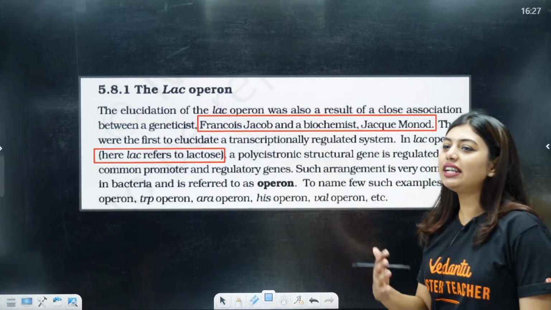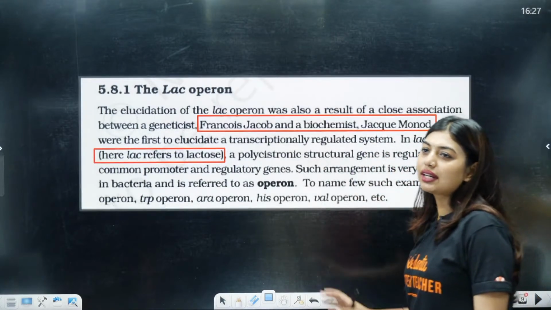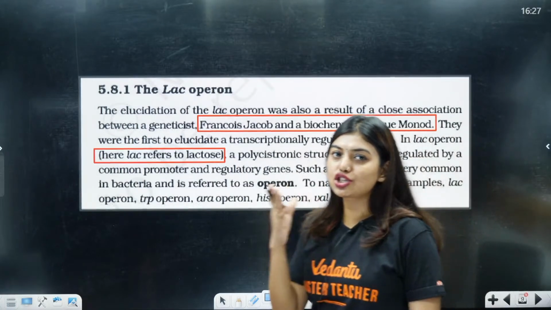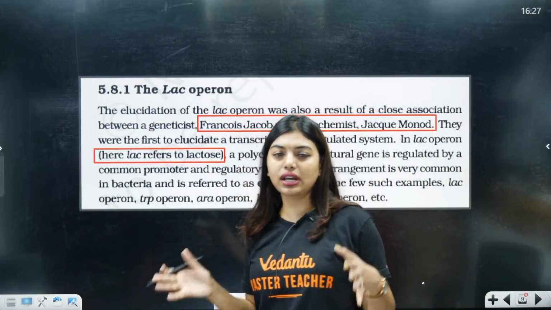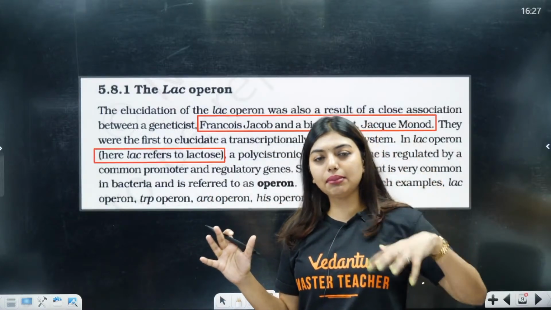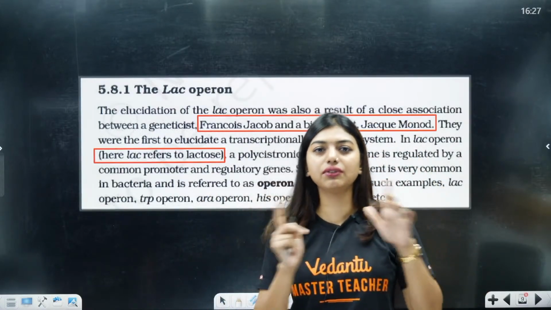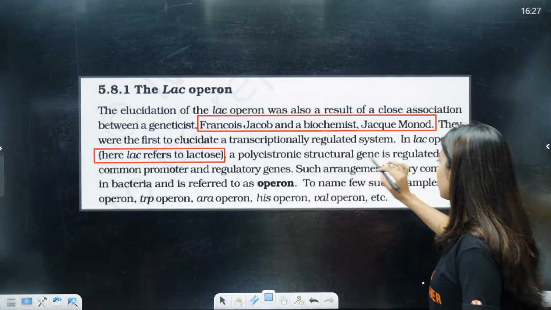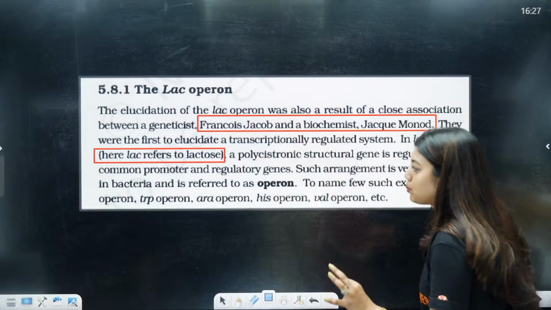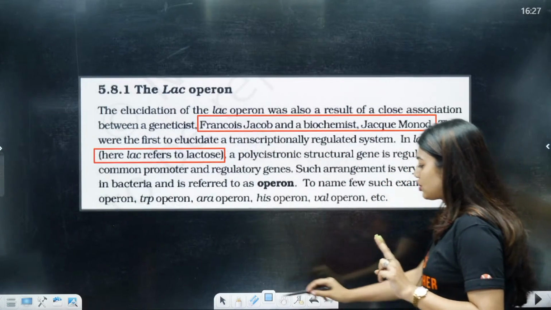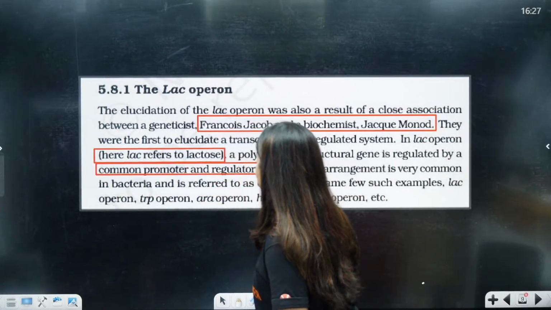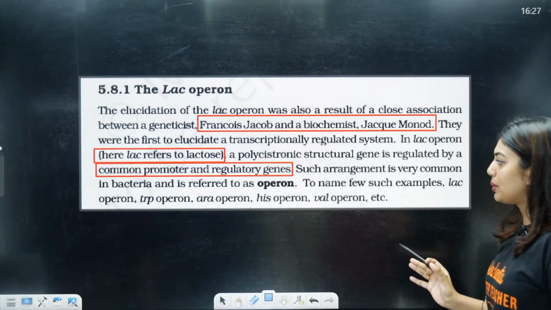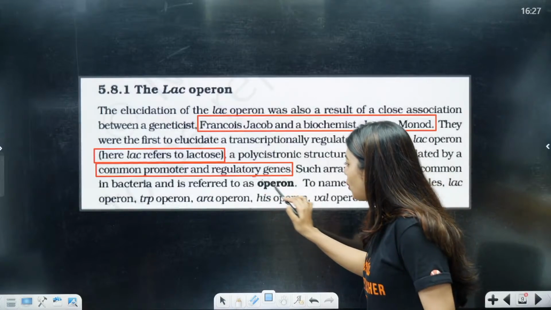So every time if I say the person has already put the correct answer, you'll all copy paste. The answer is going to be P for P. Polycistronic is going to be in prokaryotes. That means they can make multiple proteins from one gene without undergoing RNA processing. So here a polycistronic structural gene is regulated by a common promoter and regulatory gene. Such an arrangement is very common in bacteria and it is referred to as an operon.